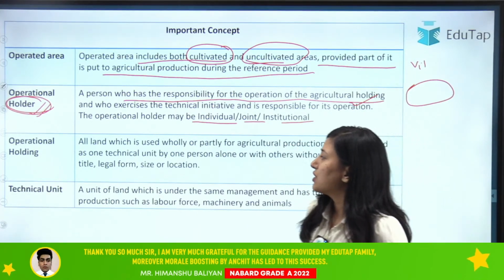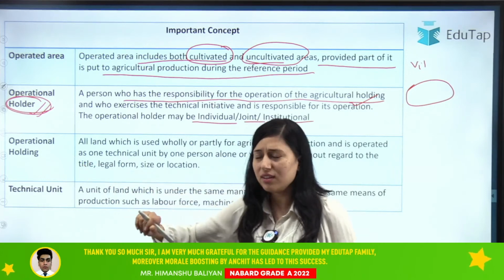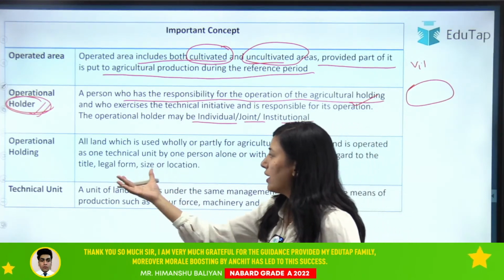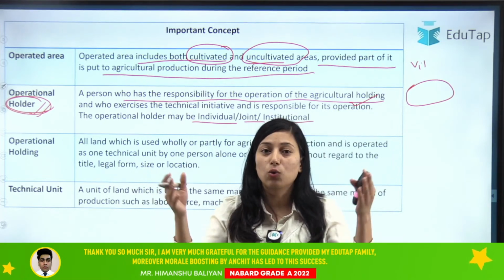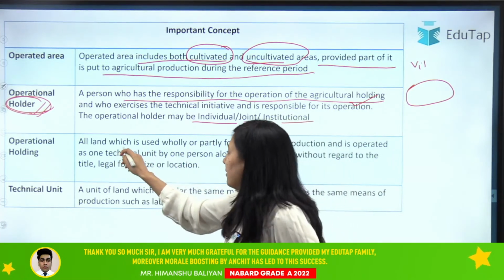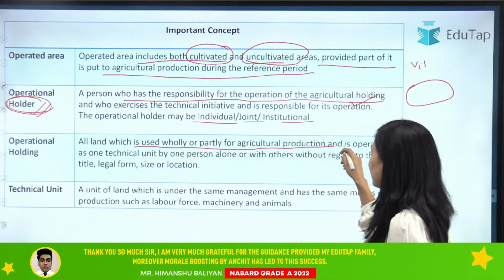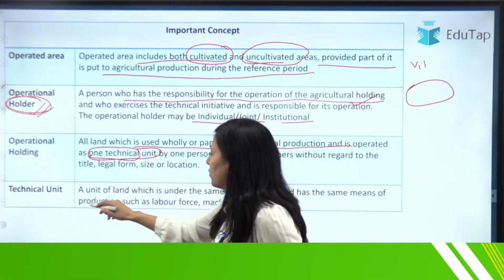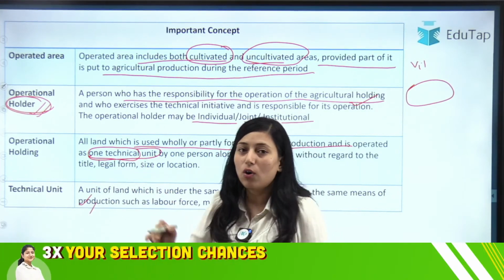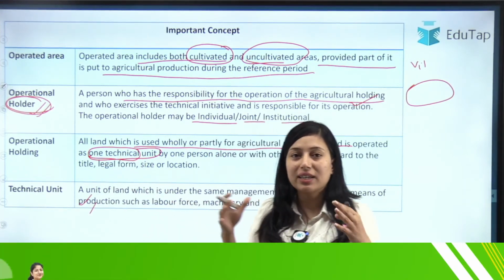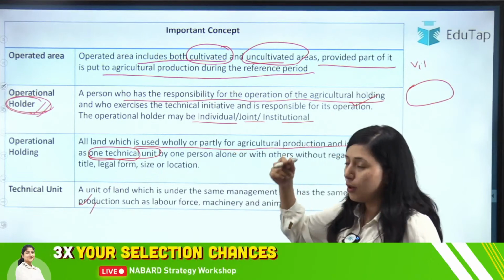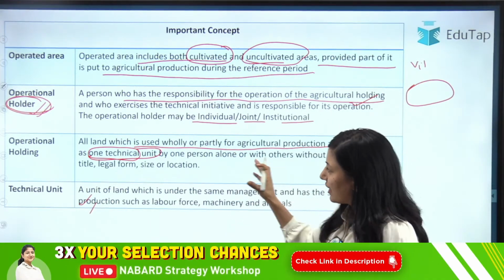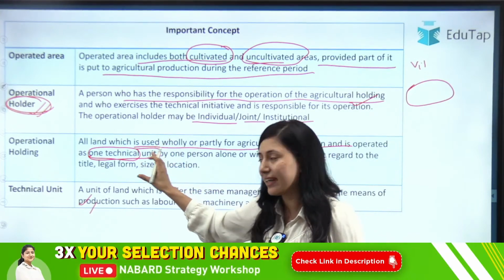Clear? The next which we have is operational holding. Now from the terminology you should get the idea. What does holding mean? It is the land that a holder has. All land which is used wholly or partly for agriculture production and is operated as one technical unit. Now technical unit we will be discussing here, but all the land which is for use for agriculture production is treated as a technical unit.